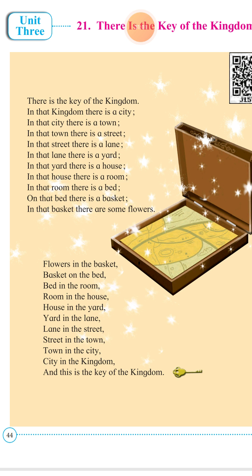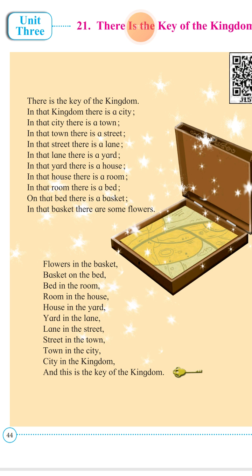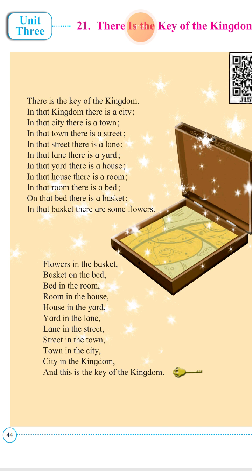There is the key of the kingdom. In that kingdom there is a city. In that city there is a town. Town means village. So in that big city there is a small village. In that town there is a street. Street means road. If you see the picture of a village, and you also have your own village, in that village there are small small streets, roads. So in that town there is a street.